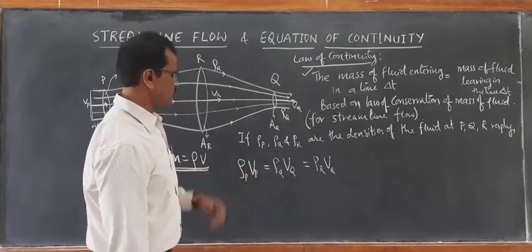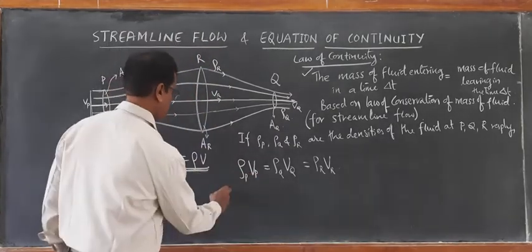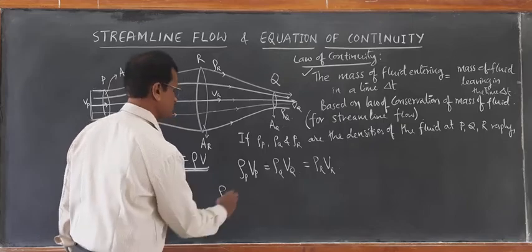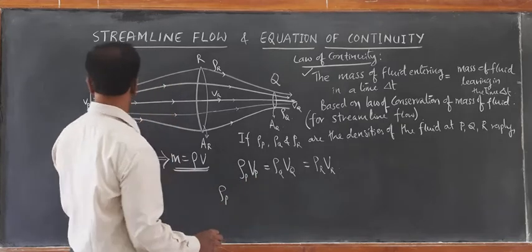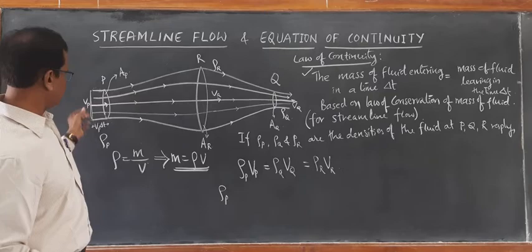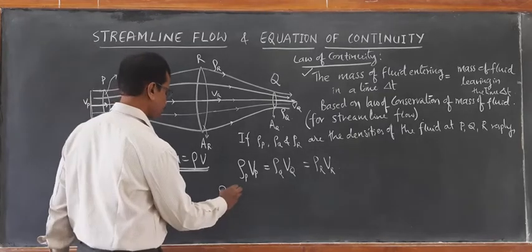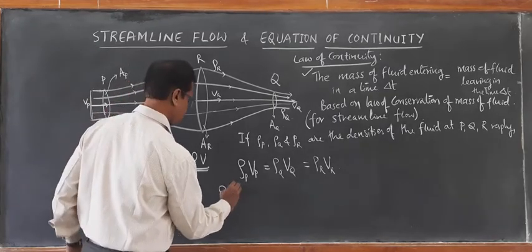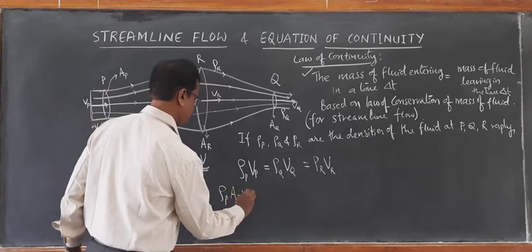Now let us substitute the value of volume. Rho p I am keeping as it is. Volume is calculated as length into cross-sectional area. Length is Vp delta t, and cross-sectional area is AP. So AP into Vp delta t.